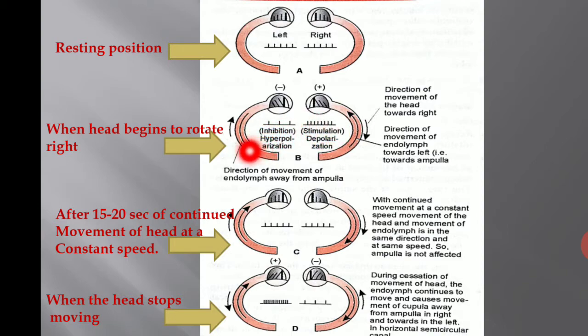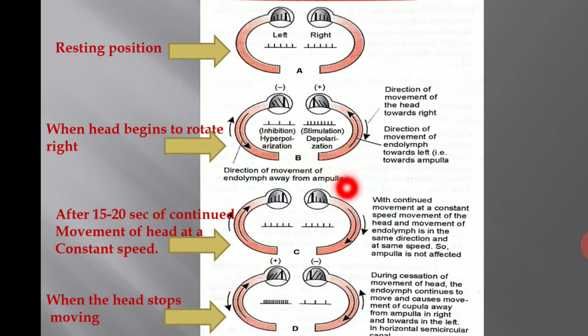On the left side, the endolymph moves away from the ampulla, so there is no stimulation of this receptor, and the stereocilia go away from the kinocilium. So there is inhibition and hyperpolarization.